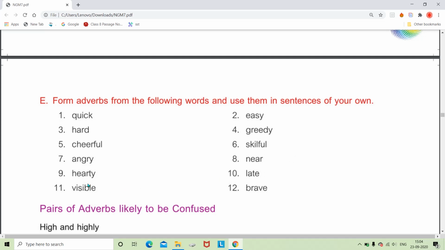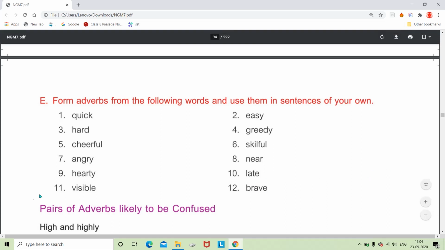Next is hearty, so it becomes heartily. Y again is converted into i and then ly. So he laughed aloud heartily, means too much, open-hearted. Then late becomes lately, and the sentence we can say she has been complaining lately, means for a few days. Okay, recently she has been complaining.